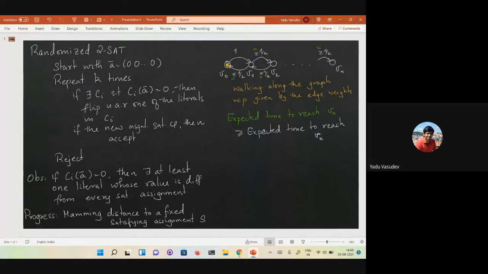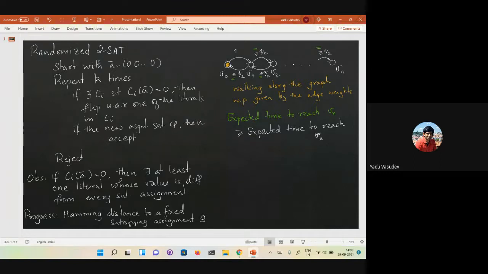Why is that the case? Well, in the white random walk, you're more likely to go towards Vn than going away from Vn, because the probability of going forward is at least half. So you're more likely to go towards Vn as compared to the green random walk, where both probabilities are equal. So if you bound the expected time to reach Vn via the green random walk, where both the edge weights have probability exactly equal to half, that is an upper bound on the expected time to reach Vn when you have the white random walk.